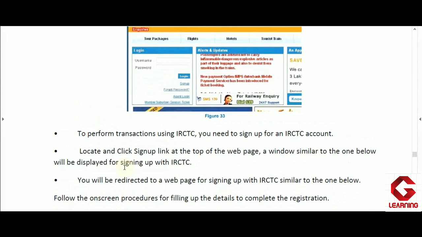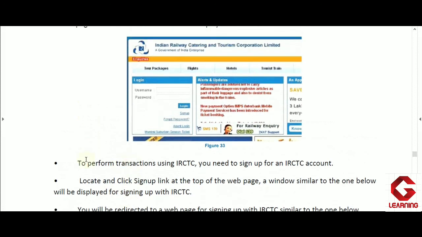and as we click on sign up, our sign up process will get complete, and then we have to provide our username and password on the home page, and then we have to click on sign in, and then we will be able to select a train, and then we are able to book a ticket by using the IRCTC website. So in this way we can use the IRCTC website to book a ticket in a train of Indian Rail.